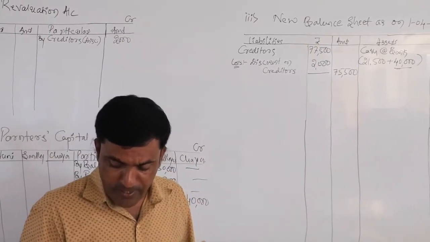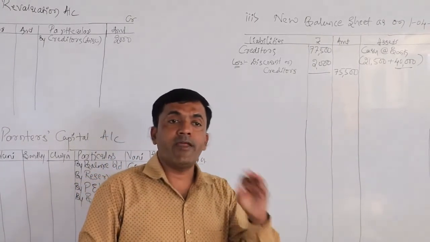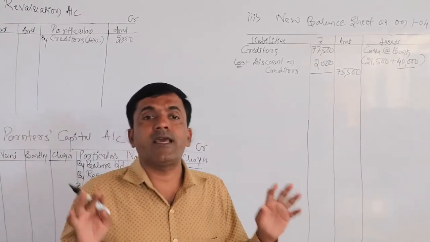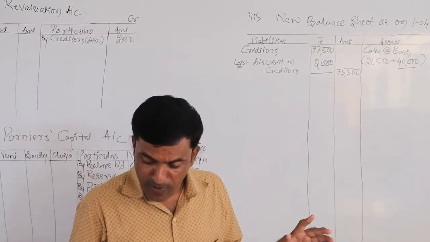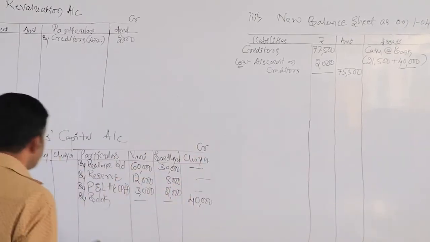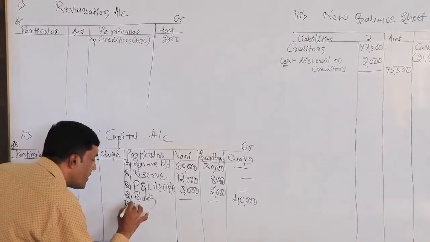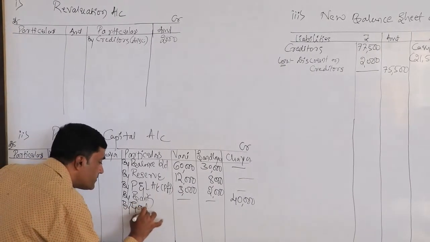Here is some treatment of goodwill. Please concentrate, this is a very important point. Here they are creating goodwill of rupees 25,000. So in that situation, you need to write by goodwill.